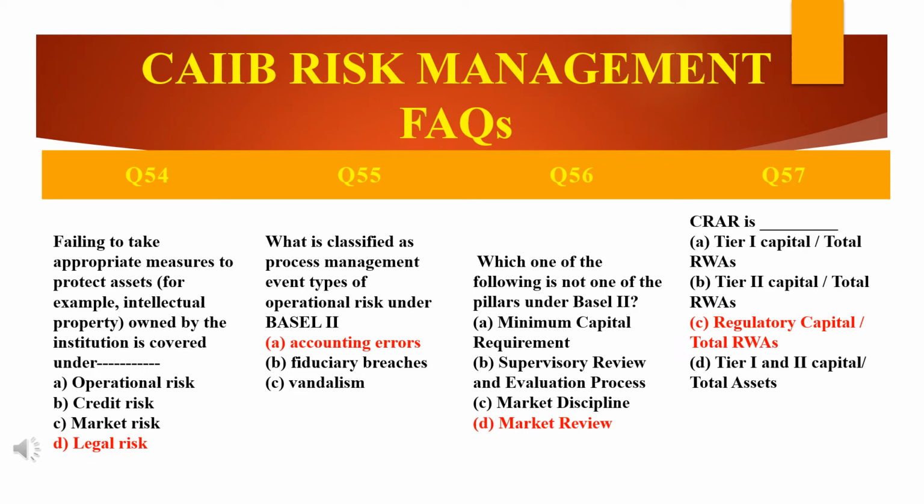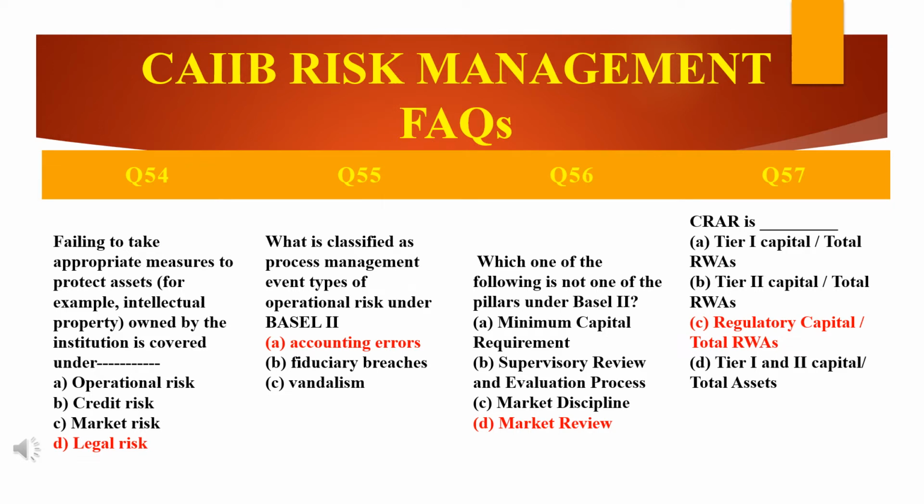Understood the difference, friends? Accounting errors fall under the EDPM subcategory. Thus the answer is accounting errors. With regard to the fiduciary breaches and the product defects, these two are operational risk events, but they fall under the main category, the clients, products and business practices category.